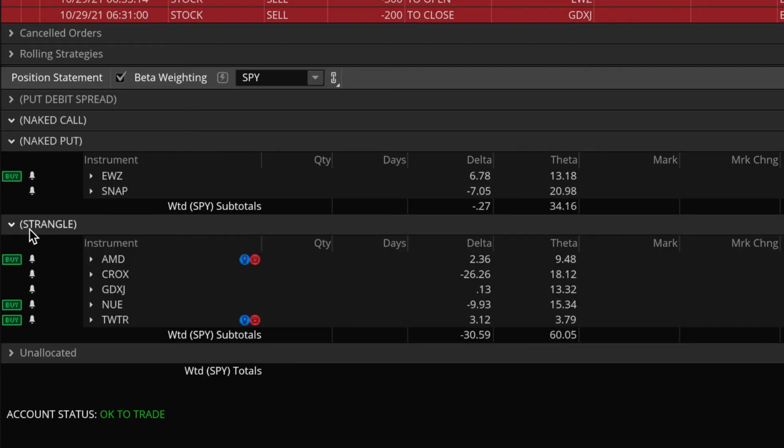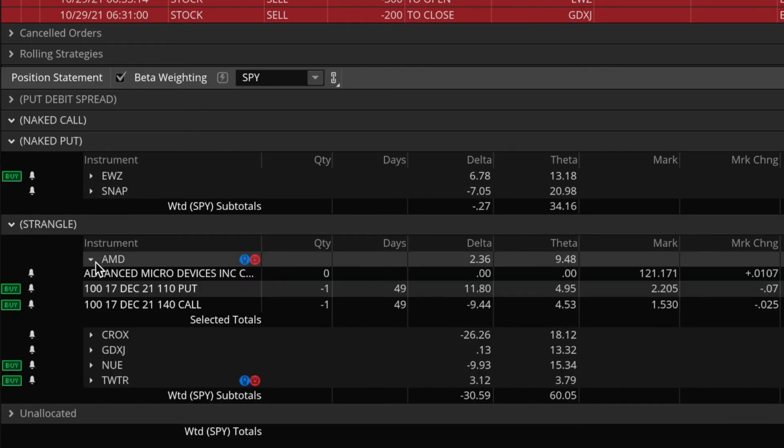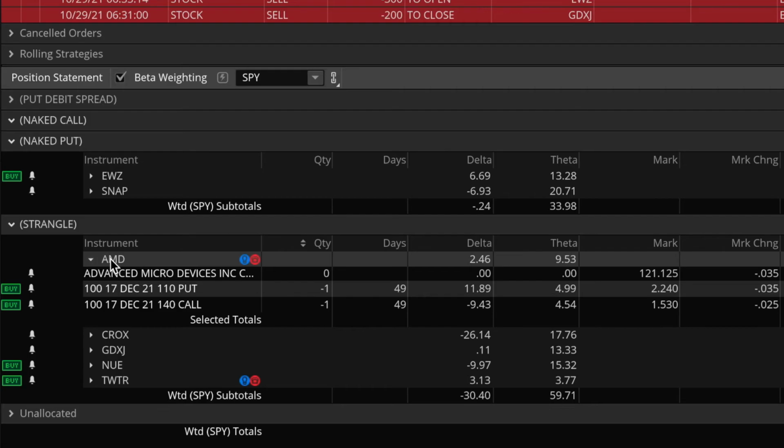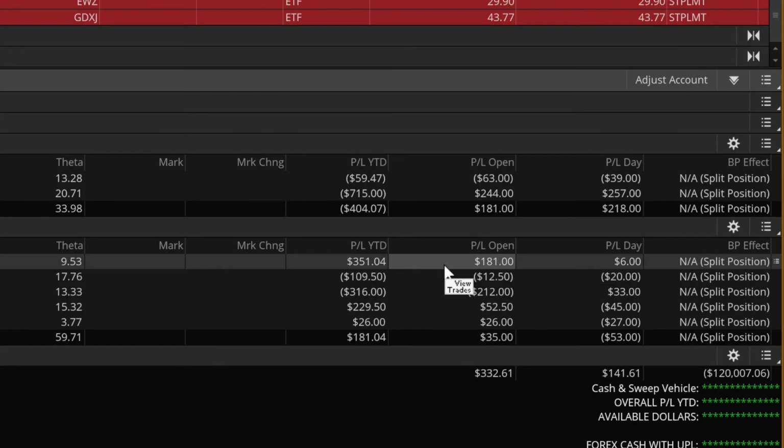Now we'll come down to my strangle category and we'll look at my AMD position. So this one here is still looking really, really good. No adjustments on this position yet. And overall, I'm up on my AMD strangle by $180 right now. So still a ways away from hitting my profit target, but after only a couple of days of having this position on, in particular over an earnings announcement, obviously as you can see here, those earnings allow me to get a very nice head start on this position.